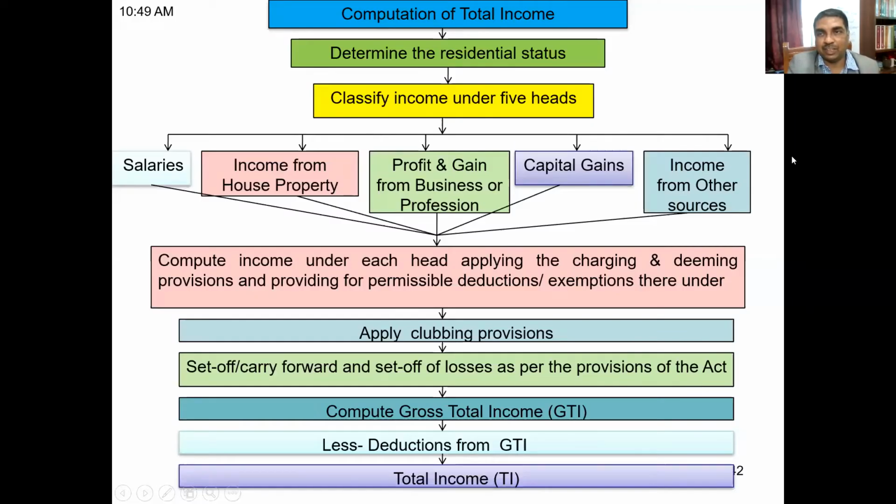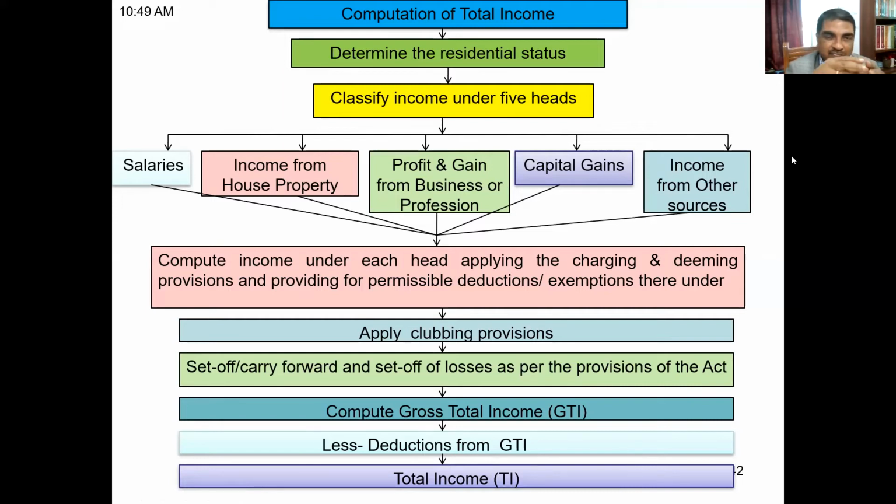Yes, friends, welcome back. Just now I was showing you this particular picture, and with the help of this picture, we are understanding how total income is to be computed. We have understood that total income is determined on the basis of residential status, and there are 5 heads of income.